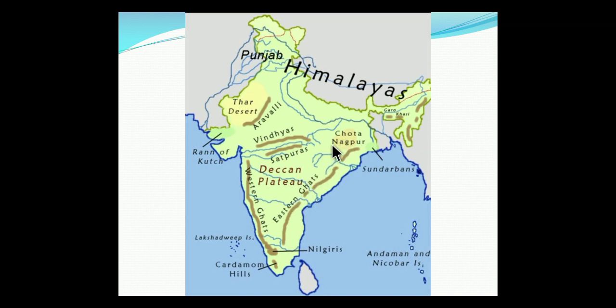See, this extension we can see in the northeast also. Locally it is known as the Meghalaya, like the Karbi Plateau and the North Cachar Hills.